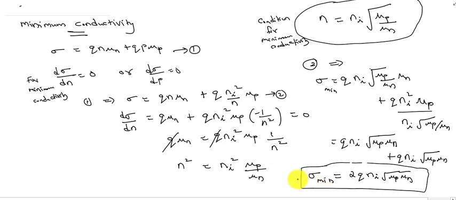Now we will discuss one problem relating to drift mechanism. The question is: a silicon bar 0.1 centimeter long and 100 micrometer square in cross-sectional area is doped with 10 raised to 17 centimeter raised to minus 3 phosphorus atoms. Find the current at 300 Kelvin.